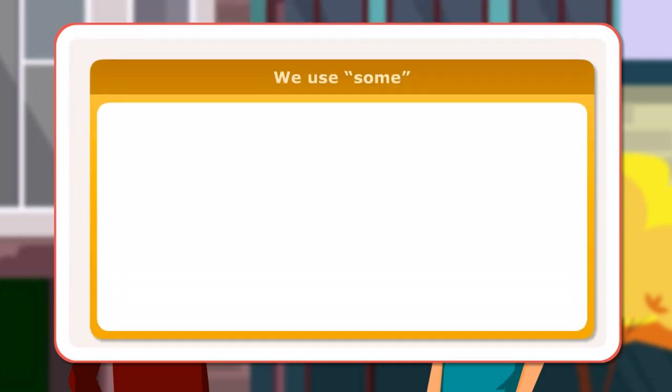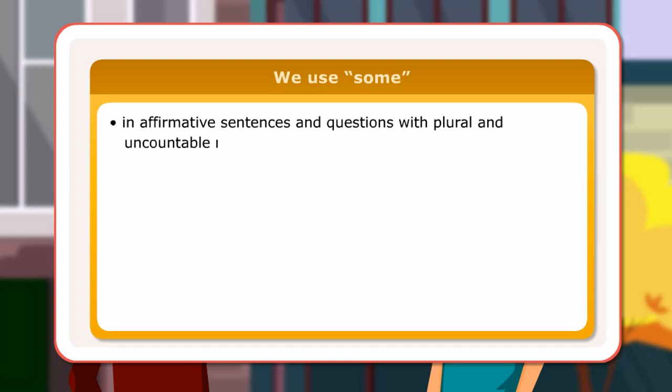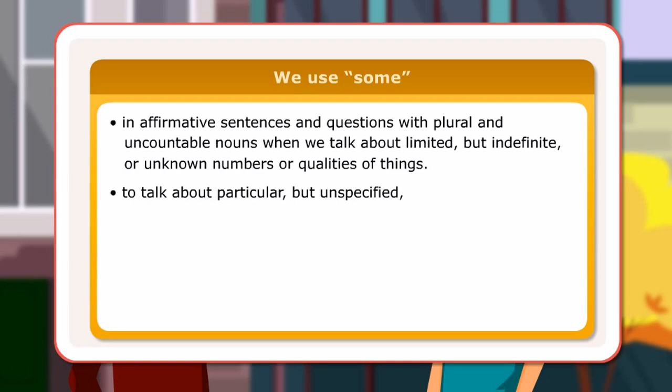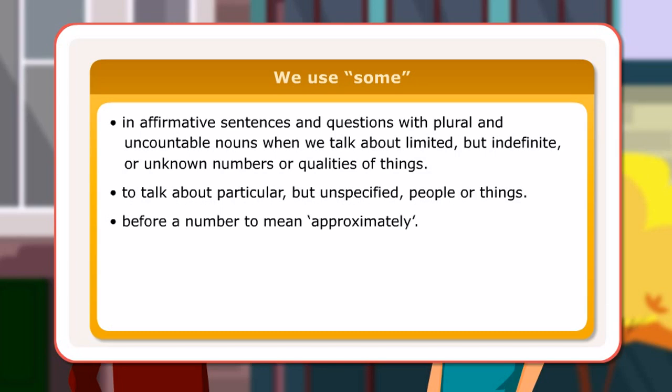We use some in affirmative sentences and questions with plural and uncountable nouns, when we talk about limited but indefinite or unknown numbers or qualities of things. To talk about particular but unspecified people or things. Before a number to mean approximately.